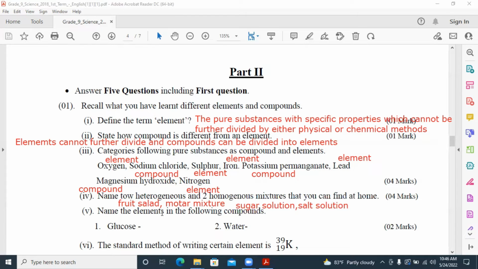Next, name the elements in the following compounds. Glucose, the formula is C6H12O6. So the answer, elements are carbon, hydrogen and oxygen. Water, the compound is H2O. So the elements present here are hydrogen and oxygen.